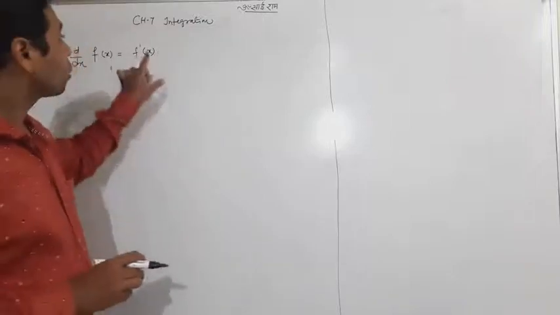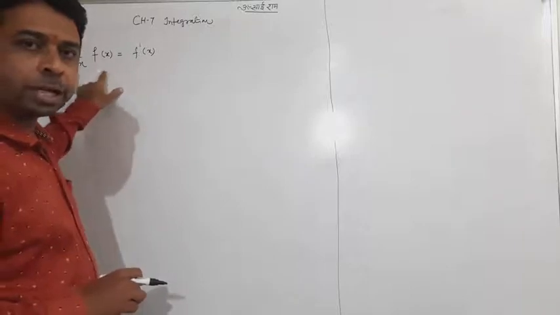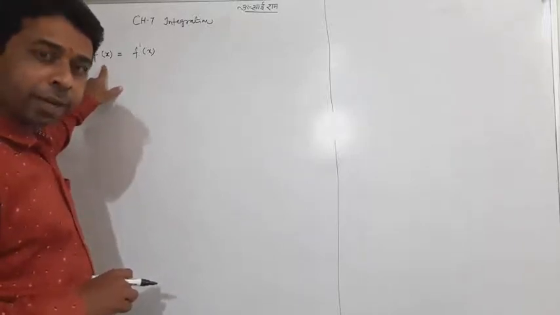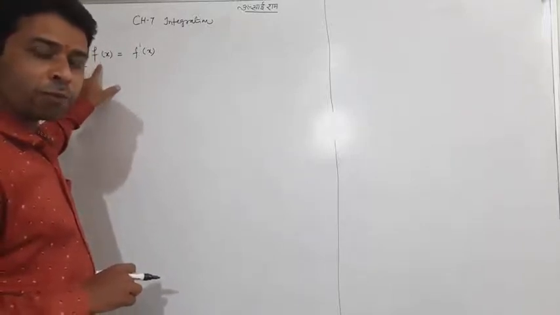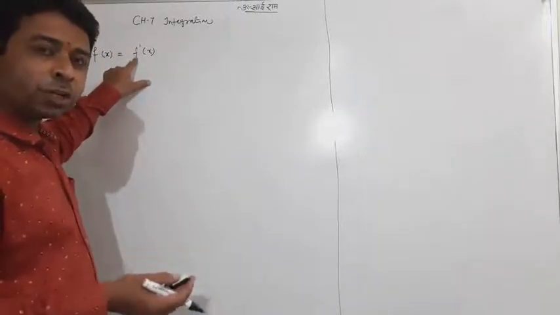It means when you do integration of this function, you will get the same answer, f of x. Hear me again: differentiation of f of x is f dash x, and the integration of f dash x is f of x.